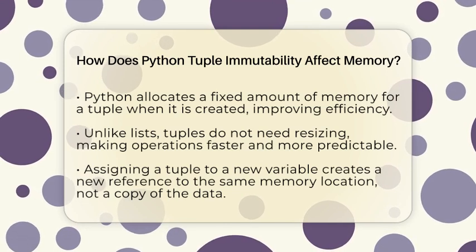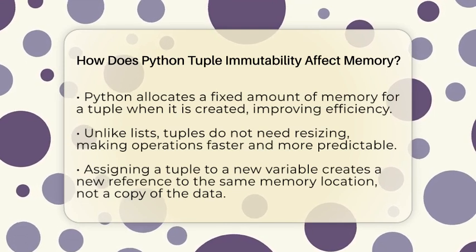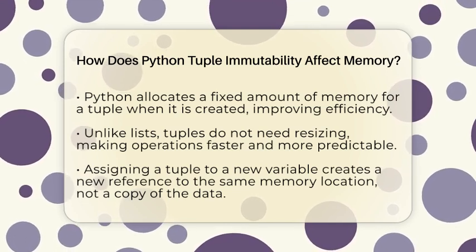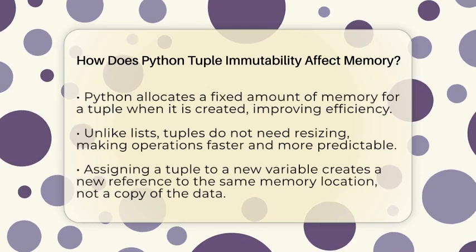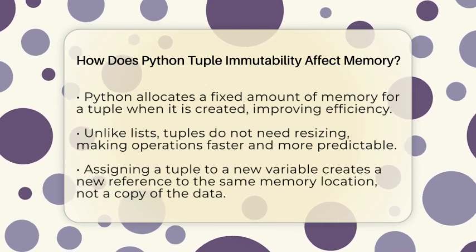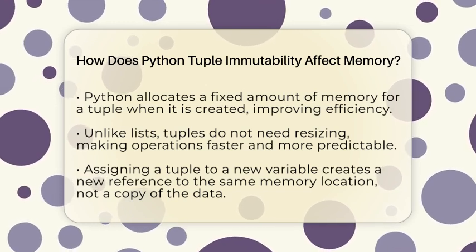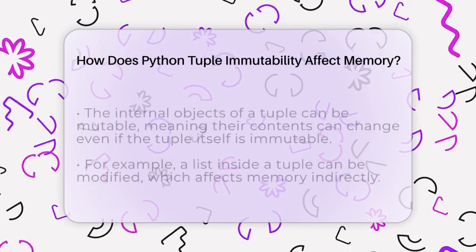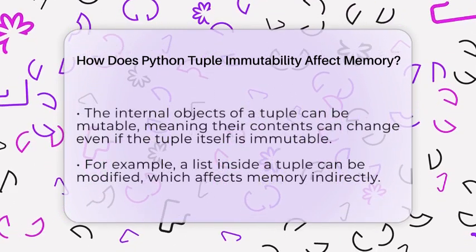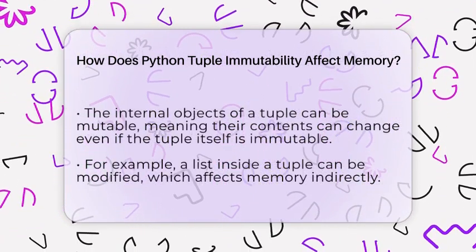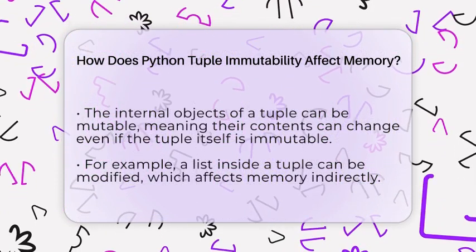Copying a tuple is also simple and memory-friendly. When you assign a tuple to a new variable, Python just creates a new reference to the same memory location. It does not duplicate the data itself. This means that creating multiple references to a tuple does not increase memory use significantly.